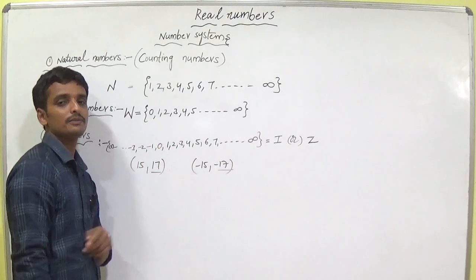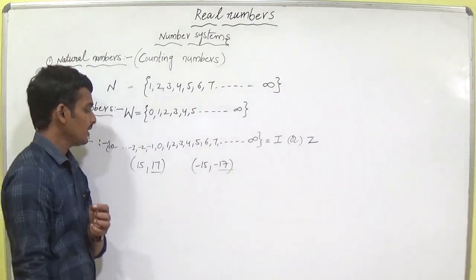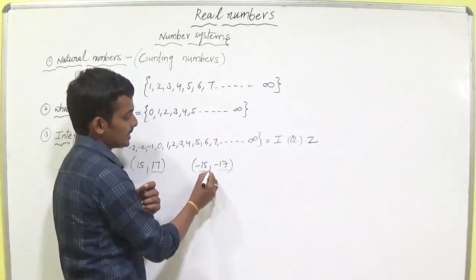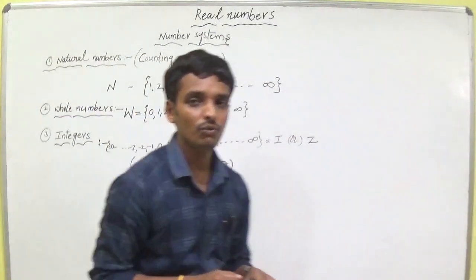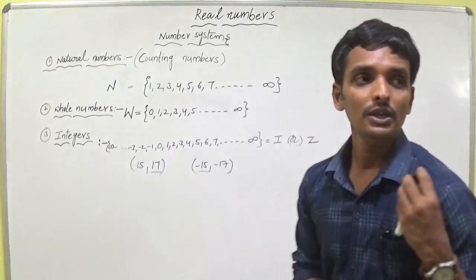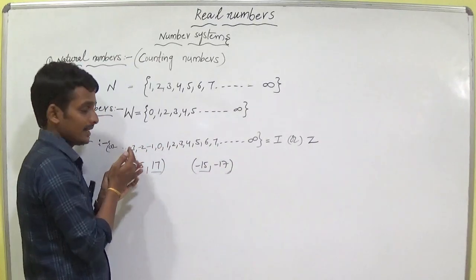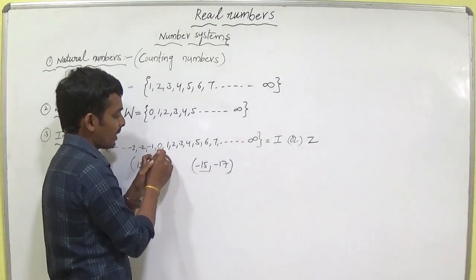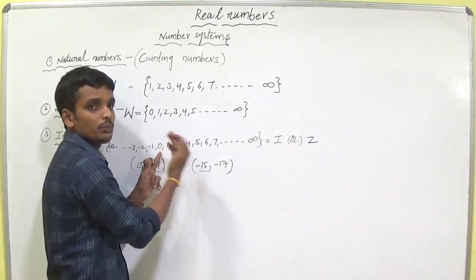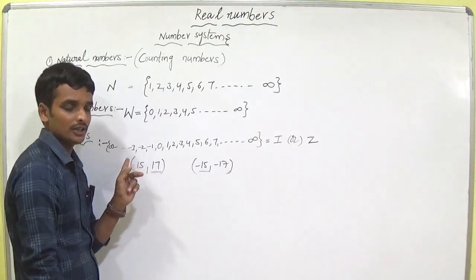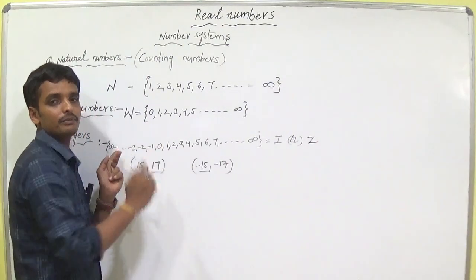We simply know one point: positive and negative are opposite words. Positive is the opposite word of negative. Here 17 is big, but here minus 15 is big. Why, sir? How can you tell, sir? Why is minus 15 big? What we are saying here is that in the positive way, the number which is far from 0 is big. In the negative section, the number which is close to 0 is big.